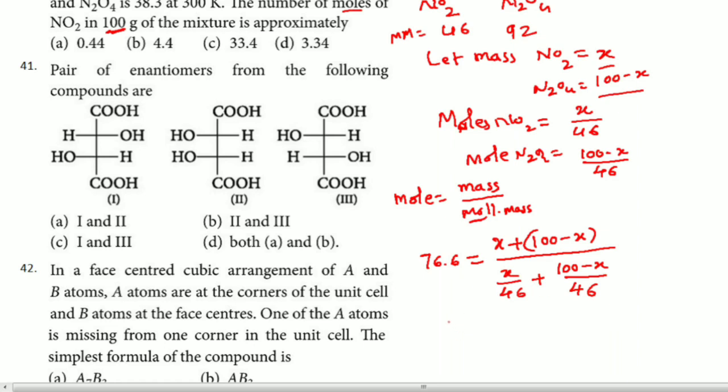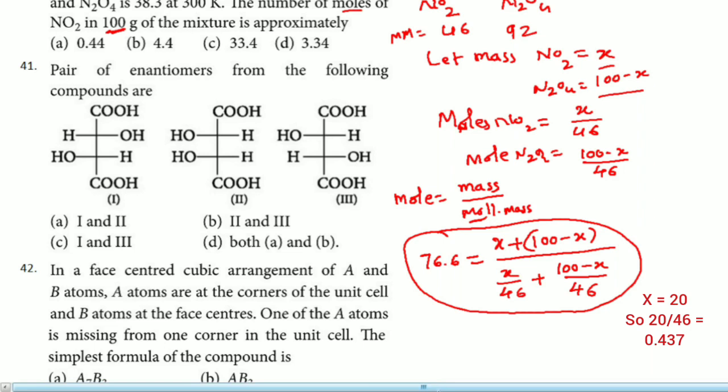Then my request is you solve this particular equation, the whole thing. Very easy to solve, but it will take some time. You solve this, you are going to get 46X is equal to 20. So X is equal to 0.437, or approximately 0.44. So solving this particular case, you are going to get X is equal to 0.437 or 0.44.